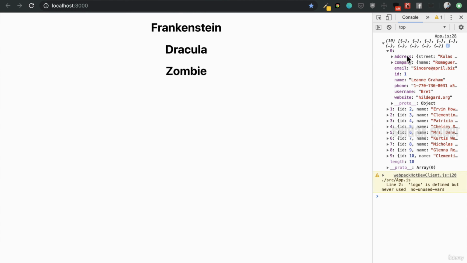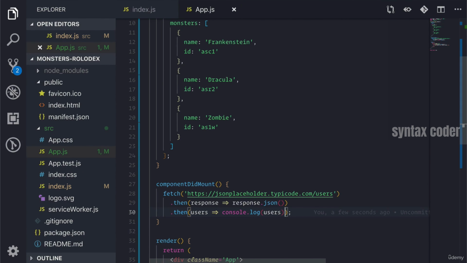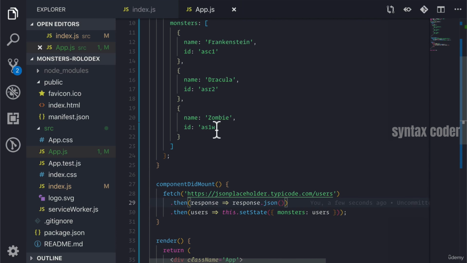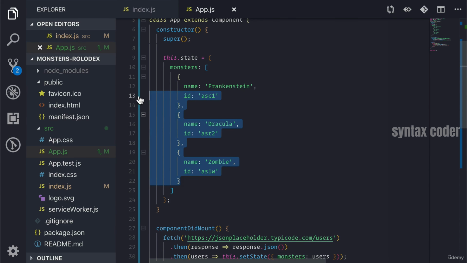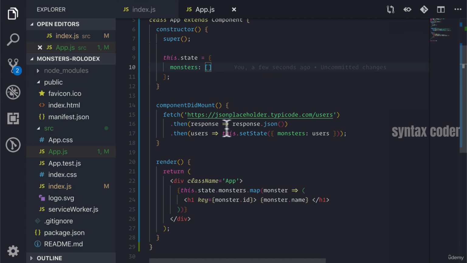We see our array in the format, in the objects that we know and we can use. So what we want to do now is call set state as we did before, but now we want to set our monsters to this array of users. And we want our initial state to be an empty array because we don't need to hard code it anymore. We're going to wait for our component to mount, and then we're going to fetch all of our users, and then we're going to update our state's monsters property with this new array of users.